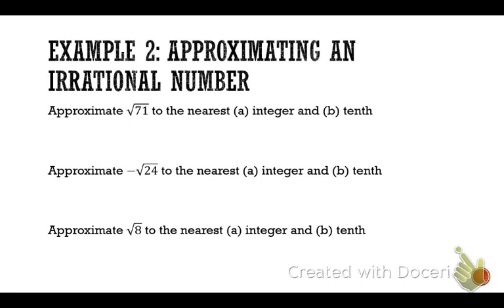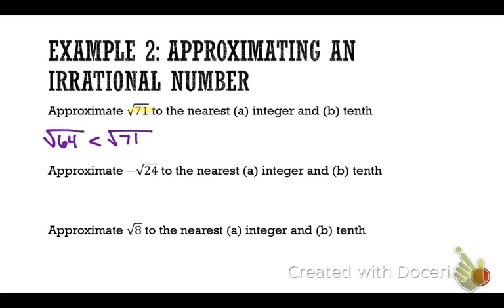The square root of 71 is closest to what perfect squares, on the low side and on the high side of 71? So 71, what is the closest perfect square that is less than 71? 64. So I'm going to write the square root of 64 is less than the square root of 71. True story? Yes. Now, what's the nearest perfect square that is greater than 71? What is it? 81. That's okay.